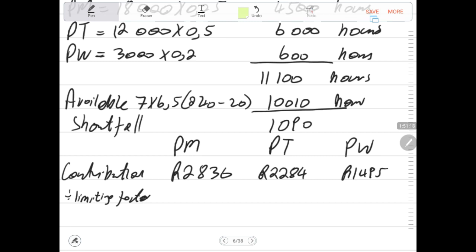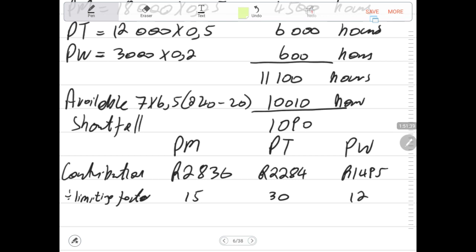Our limiting factor per unit, remember our limiting factor, it is hours. So now we need to divide this by the limiting factor. So in this case, we know that we have 15 minutes. Here we have 30 minutes. Here we have 12 minutes that are required.